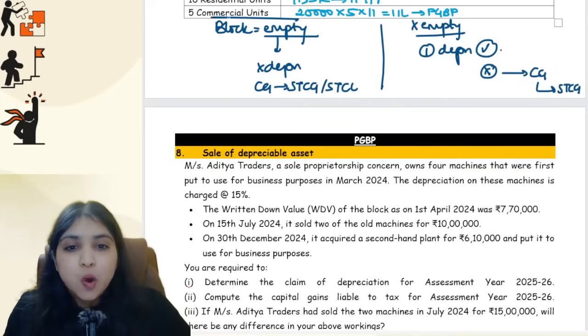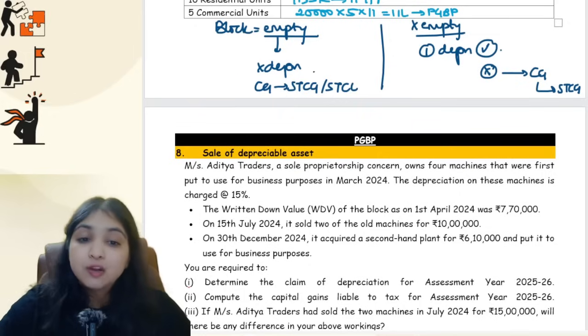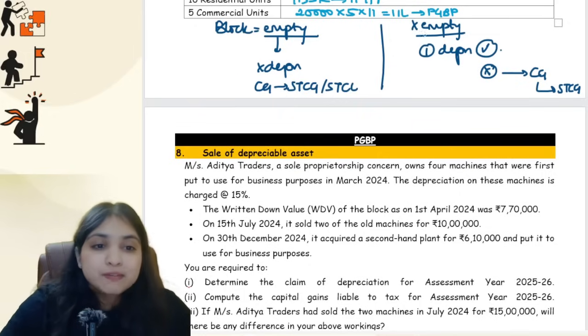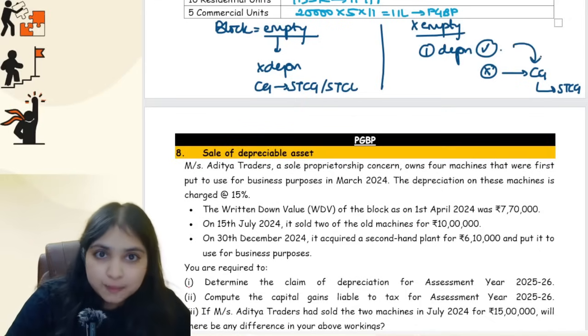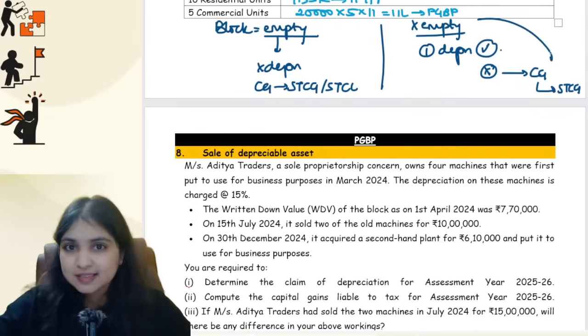Okay, so if the block is empty, then in that case, you will not compute depreciation. You will straight away come to capital gains computation, where you can have gain or loss. But if the block is not empty, then you will first try depreciation. Only if depreciation is not possible, only then you will come to capital gains, and in capital gains STCG only is possible. In this case, STCL is not possible.